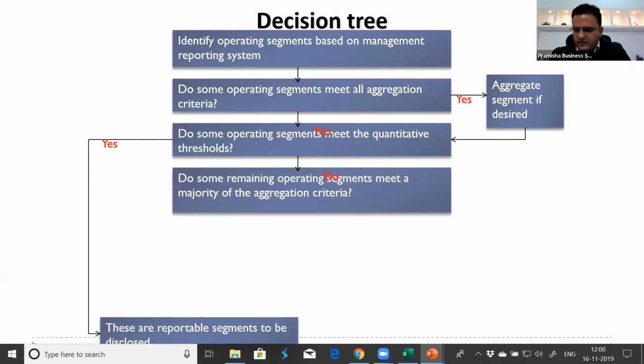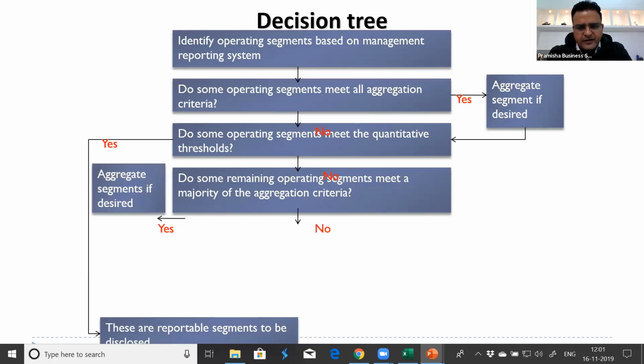Further, we'll see whether the remaining operating segments meet a majority of the aggregation criteria, out of the economic characteristics we discussed: nature of products or services, same distribution method, same regulatory environment. Earlier we were looking at all the economic characteristics, but now if the majority, meaning 3 of them, are matching, we can still club and aggregate them if we feel to make it a reportable segment.